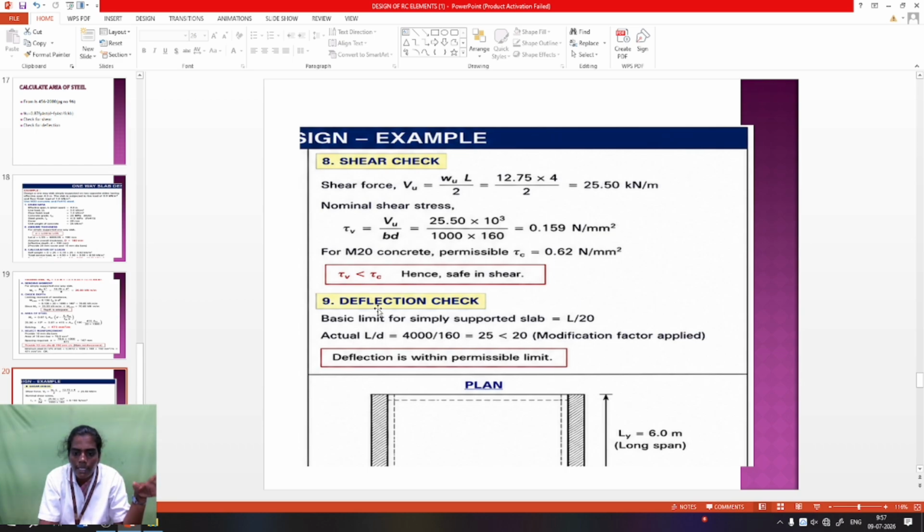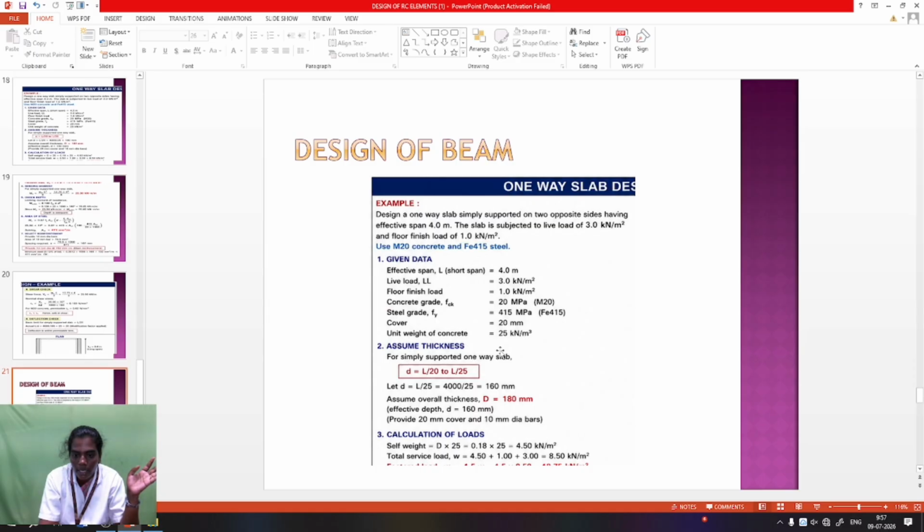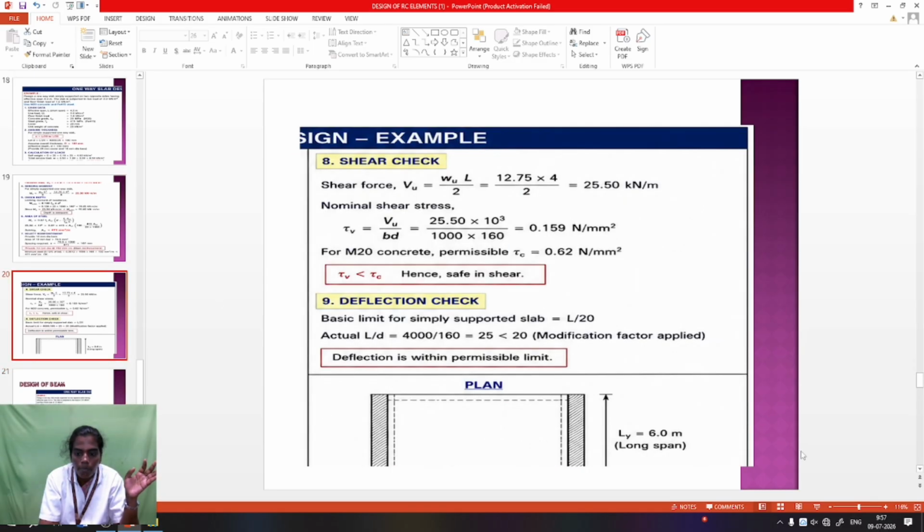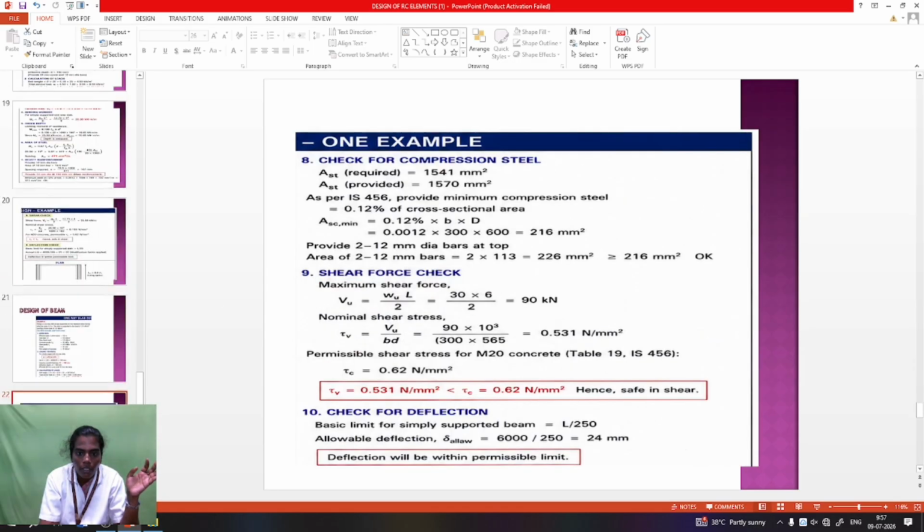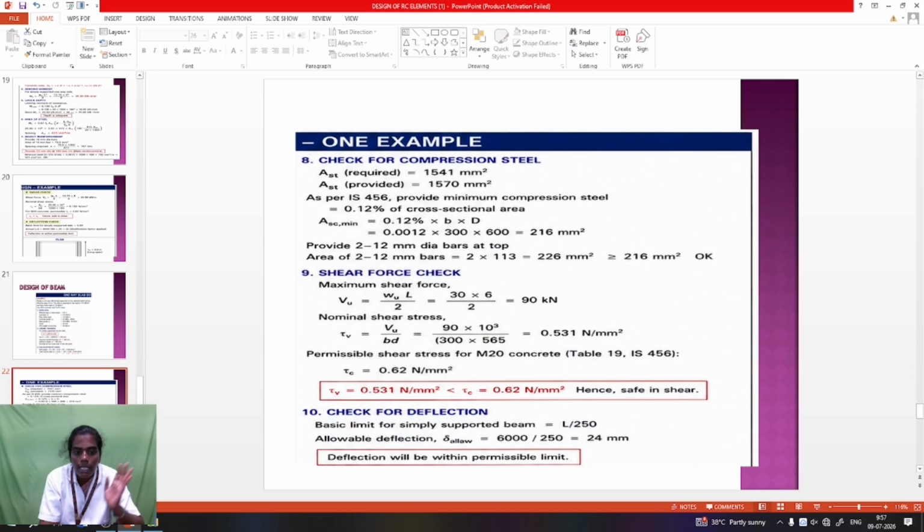So after that, checking the deflection. Checking deflection means the basic value L by 20. So the actual length is 4000 divided by effective depth 160, so 25. Normally if L by D is maximum, it is safe. So it is safe within the limit. Then the drawing is compulsory, the plan is provided. After the design, the steel is provided.